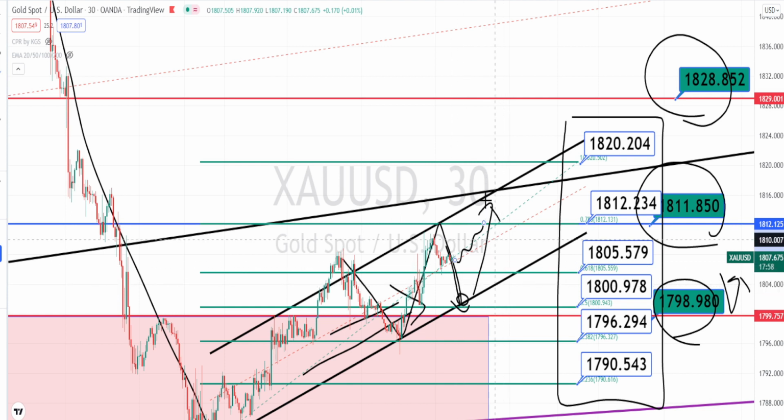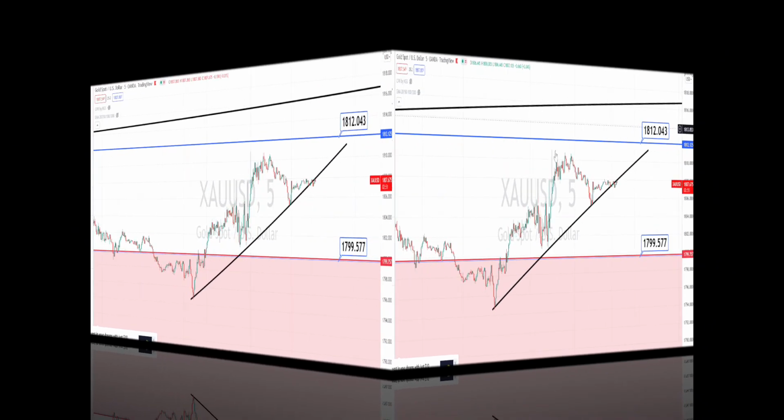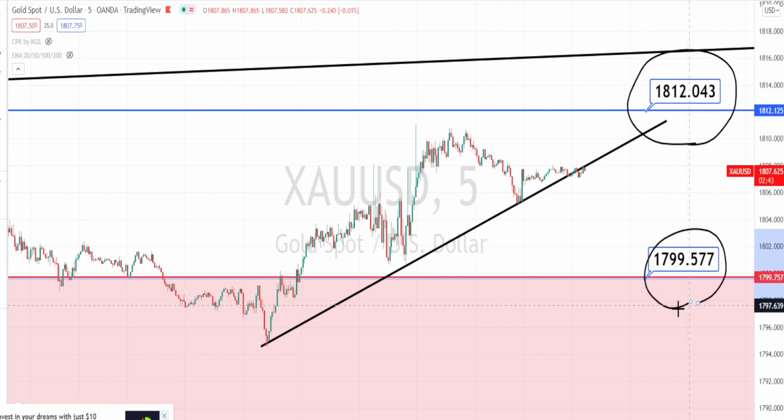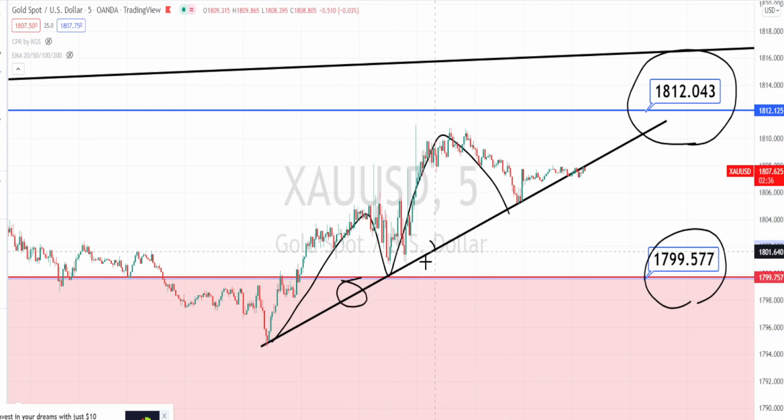Let us do the analysis in 5 minutes time frame. I am in 5 minutes time frame now. We have the 30 minutes time frame resistance level and support level over here, and previously the price action was in a very nice bullish trend. I have drawn the trend line over here and it has respected this trend line.